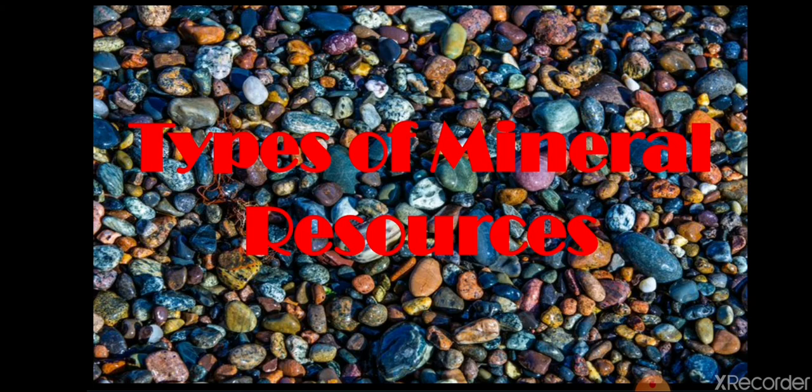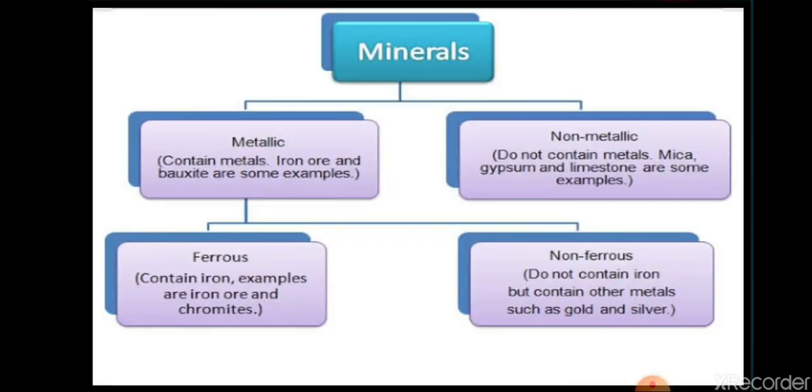Now we are going to learn about types of mineral resources. Every mineral is different. On the basis of their composition, the elements that are present in a particular mineral, minerals are classified into basically two types: metallic and non-metallic minerals.